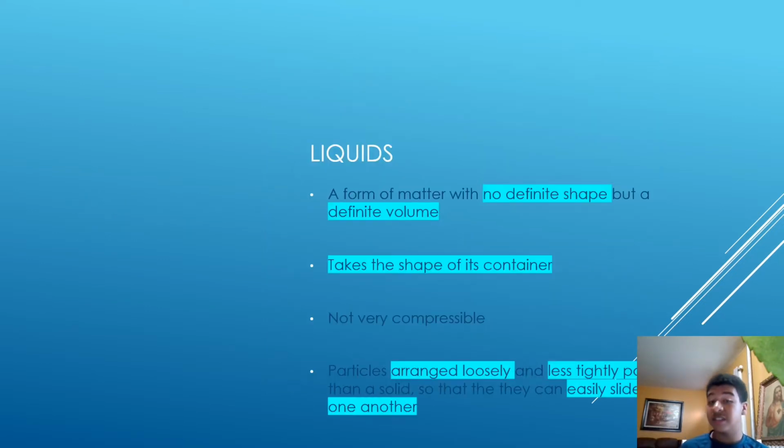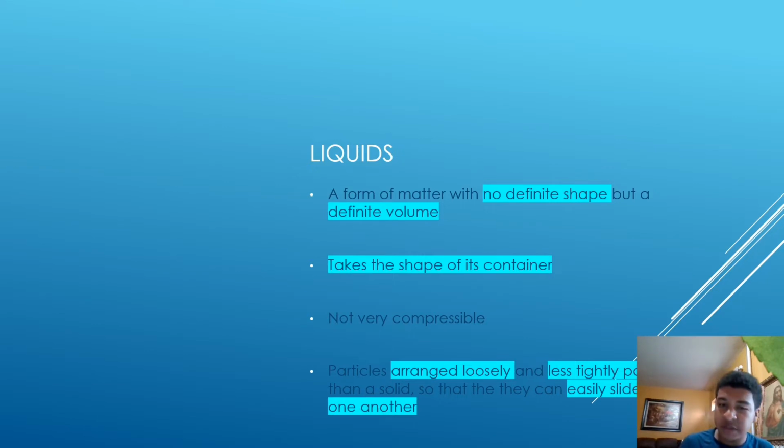Now, let's talk about the second state of matter, liquids. They're a form of matter with no definite shape but a definite volume. So they will have a set volume, such as 15 milliliters, 1 liter, anything like that. However, when you move it into a different container, it will take the shape of that container.